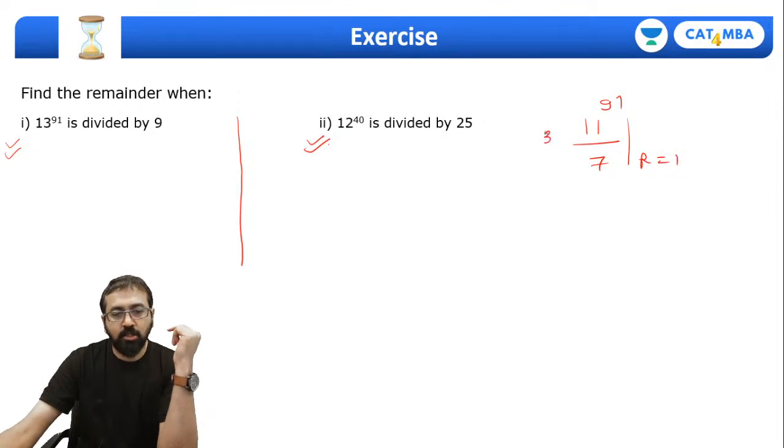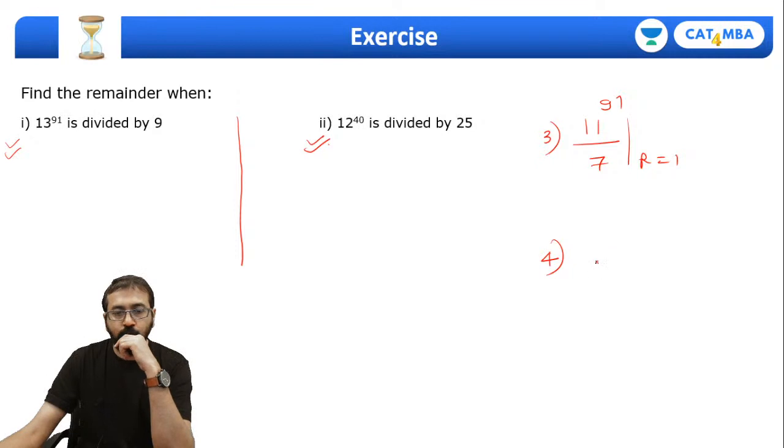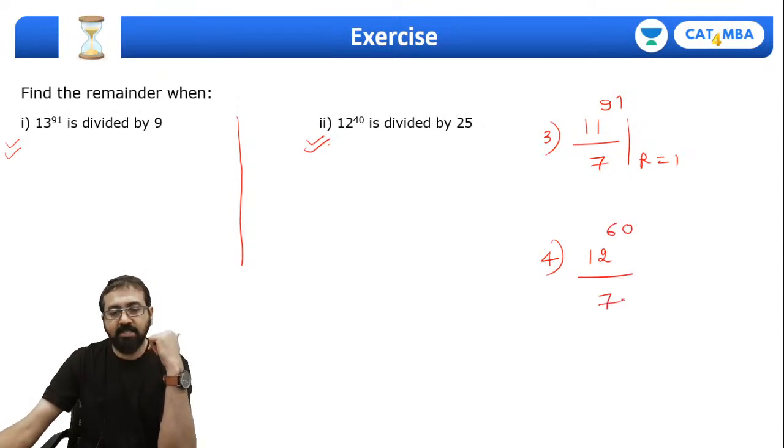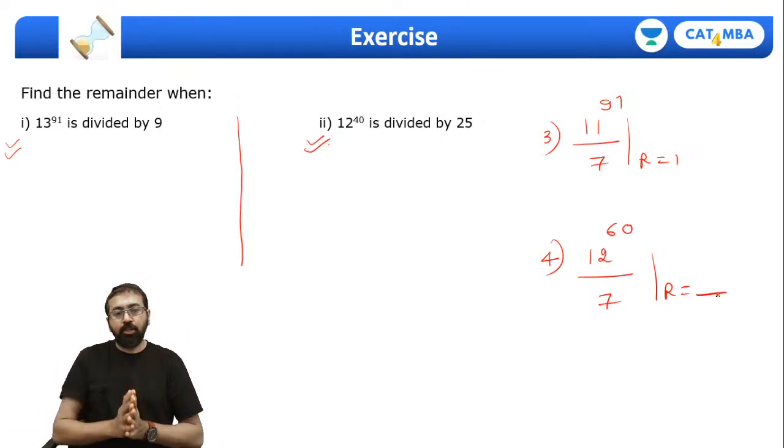So this is the third question that you need to solve, and there is one more question which let me give you, something like this. 12 raised to, let's find out something, 60 divided by 7. Find the remainder. So everyone, now I have given you 4 questions.